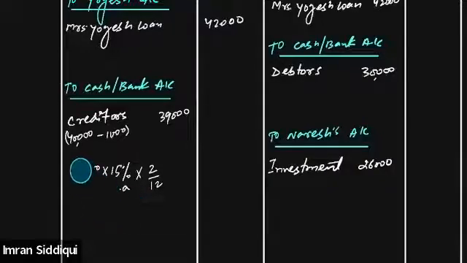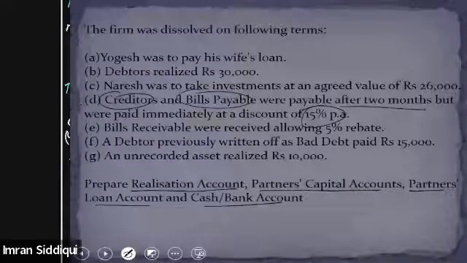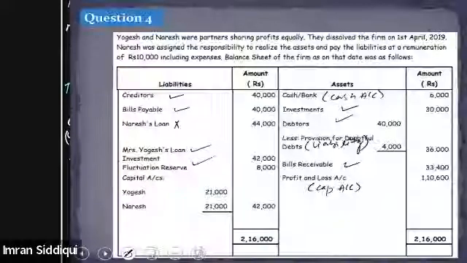Okay. Same will be done in case of the bills payable as well. So bills payable were to be paid after 2 months, but since we have decided to dissolve the firm, we have also decided to pay off the bills payable as well. Now look at the value of the bills payable. What was the value of the bills payable? Bills payable were 40,000, right?